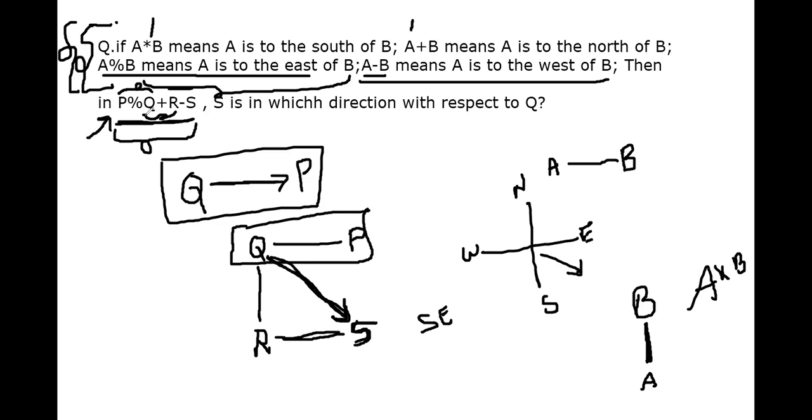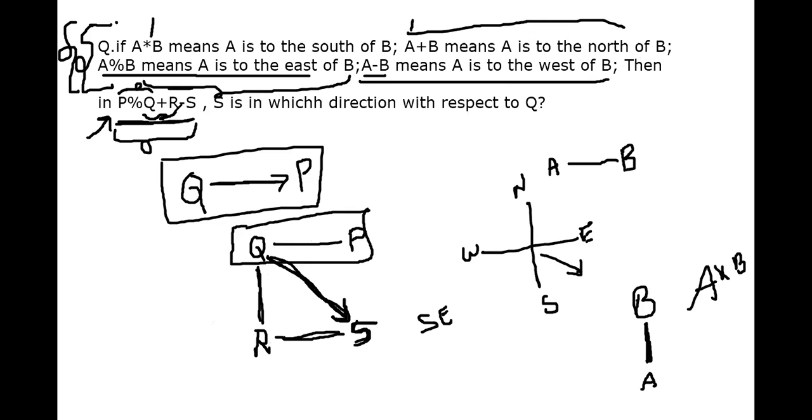Next, we have to go for the Q and R relation. So Q plus R means we have to substitute in this statement: Q is to the north of R. Suppose R is somewhere, we have to identify R will be to the south of Q. So in this direction it will come.